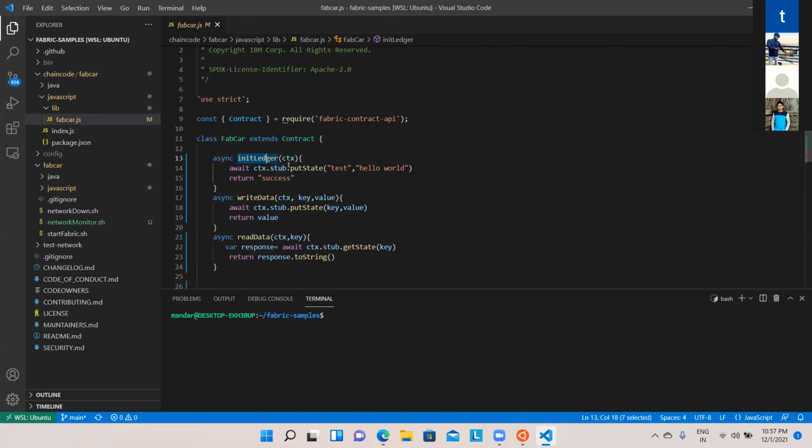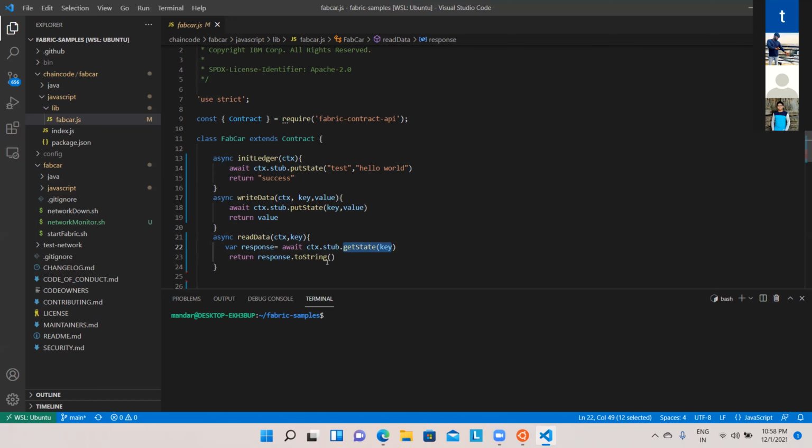And I'm going to add some state. Remember the state, world state, and all these things that Naveen discussed earlier. So I'm going to have a state defined wherein I will have one key and a value for that particular key. Then there is a function called writeData, which contains context, key, and value. And again, I'm going to put a state into that by putting this key and value. And there is a readData, which again has context and key. So I'm going to pass context and key, and based on whatever key I pass, I'm going to search what the value for that key is. And then it is going to send me the response.